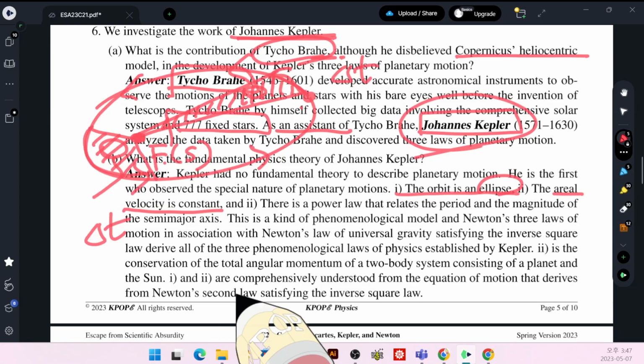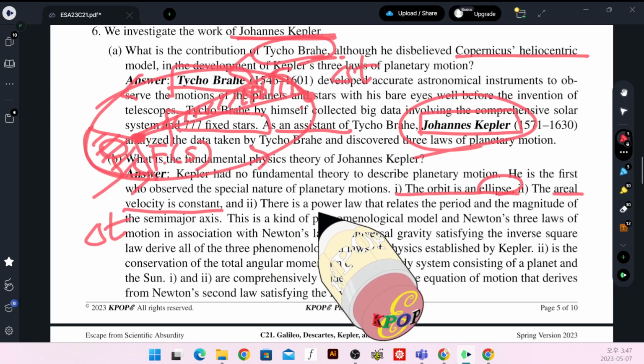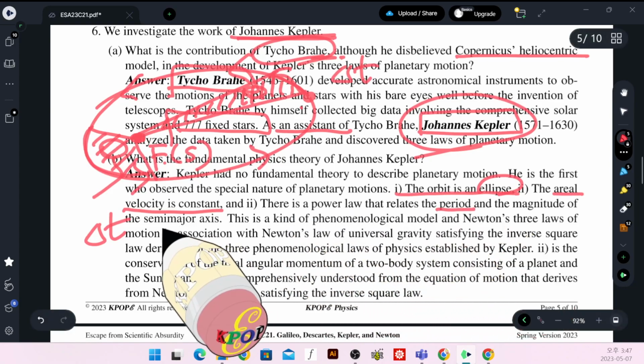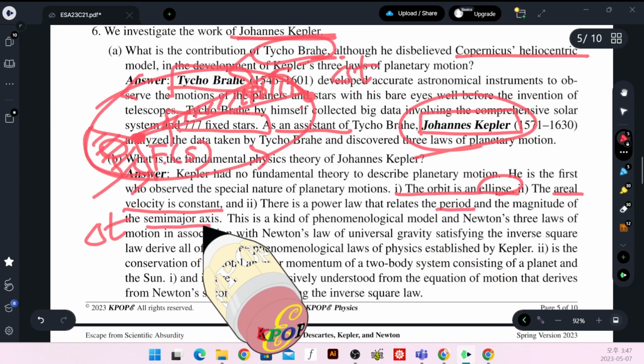Later, Newton found that this is the consequence of the orbital angular momentum conservation. And then there is a power law that relates the period and the magnitude of the semi-major axis.